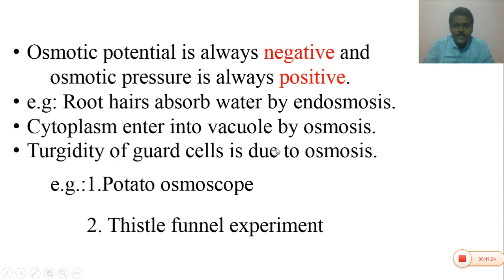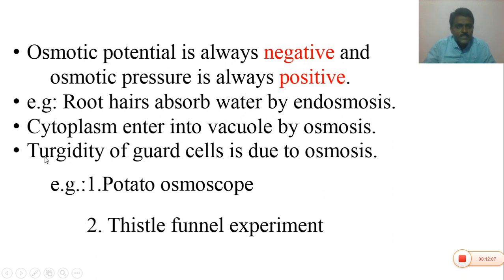Second one is the cytoplasm entering into the vacuole by osmosis. So the cytoplasm also enters into the empty space organelle called the vacuole through the tonoplast. The membrane surrounding the vacuole is called the tonoplast. Please write it down. Tonoplast is the layer surrounding the vacuole, whereas the plasma membrane or cell membrane surrounds the protoplasm. It is present below the cell wall.